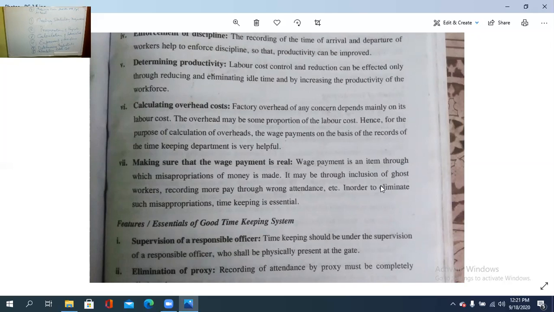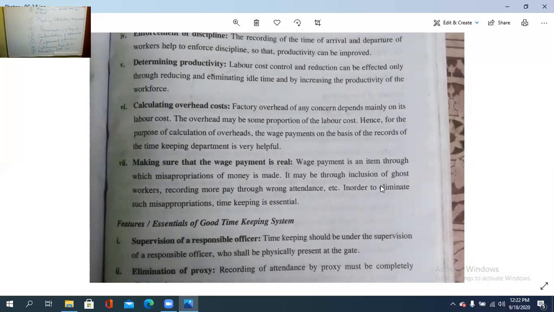So what is the main function of the timekeeping department? Keeping the exact time of the arrival and the departure, and also reducing the idle time of each and every worker. These are the objectives with regard to the timekeeping department. First, meeting the statutory requirement. Then payroll preparation, for wage payment. Then labor cost calculation. Then enforcement of discipline, because at the factory gate the in and out of each and every worker needs to be recorded.